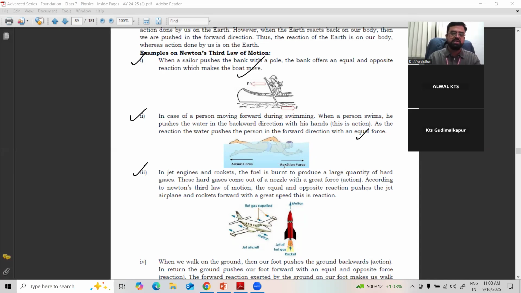So when you see the launching of Mars missions or any missions, satellites or rockets, even our Diwali rockets, the fire comes in the downward direction as action, and as reaction, the rocket goes up. Clear? In all these cases, one is action and the other is reaction, which are on different bodies, not on the same body. Correct? So many more examples are there.